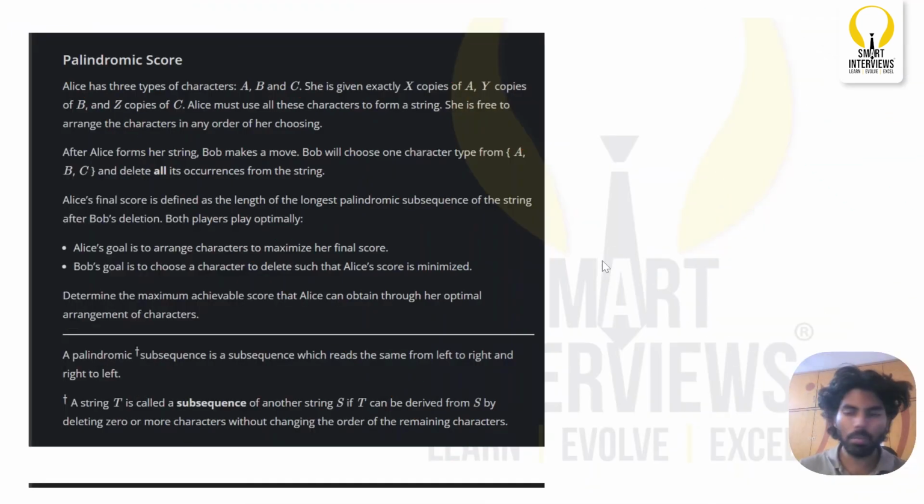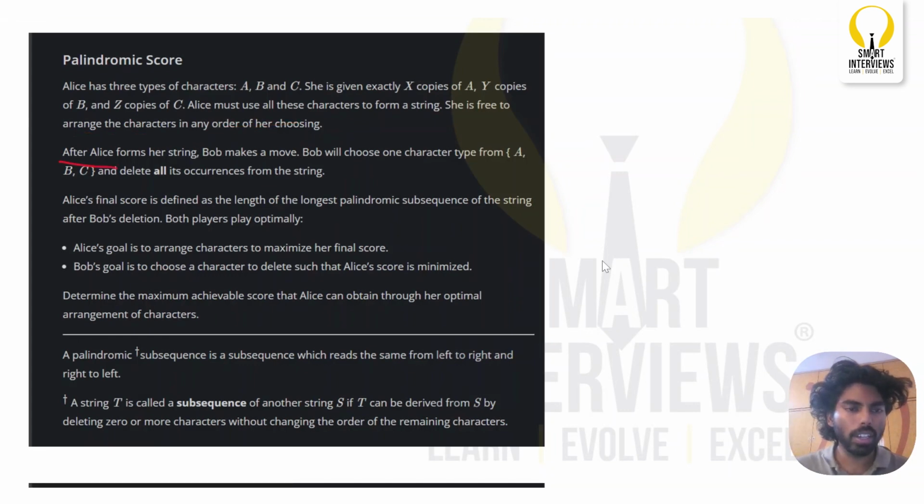So yeah guys, welcome back to the next problem in the CodeChef Starters. The problem name is Palindromic Score. Let us go through the problem statement. Alice has three types of characters A, B, and C. She is given exactly X copies of A, Y copies of B, and Z copies of C. Alice must use all these characters to form a string. She is free to arrange these characters in any order.